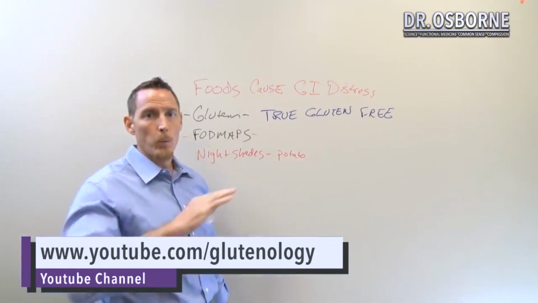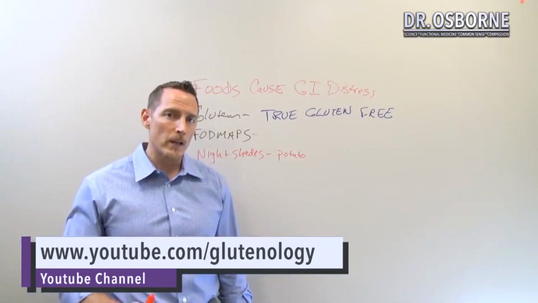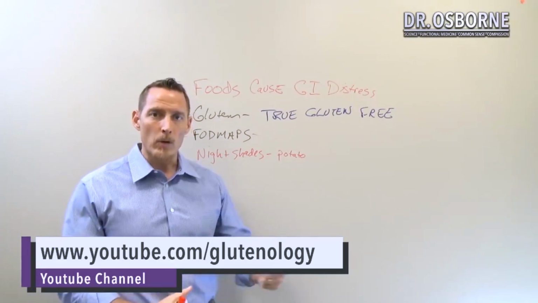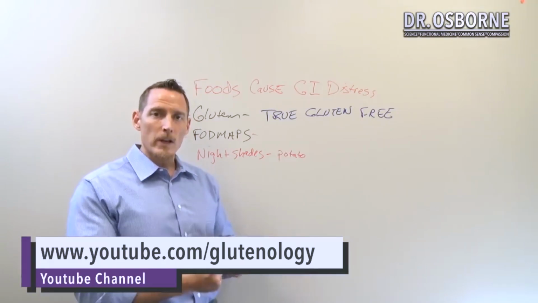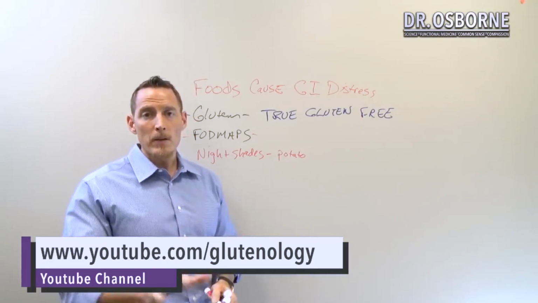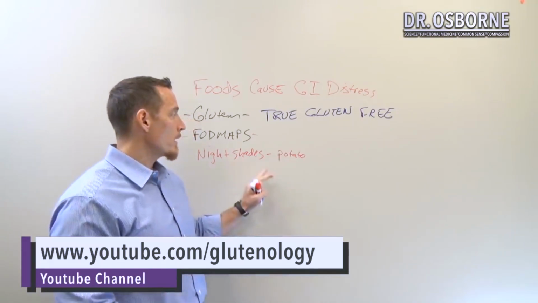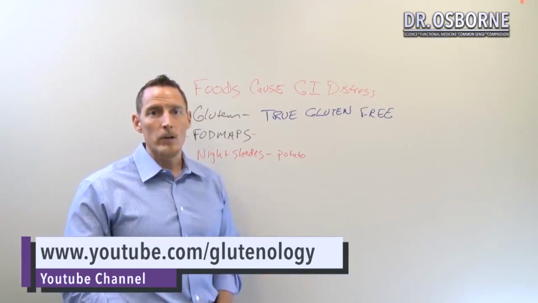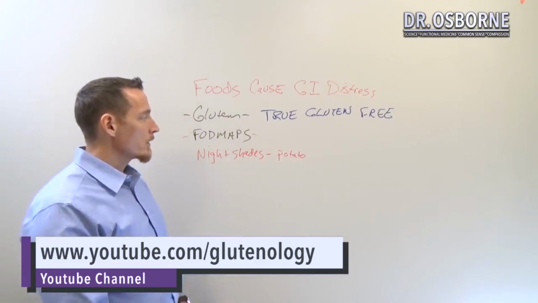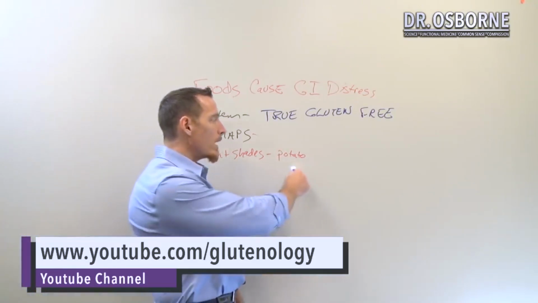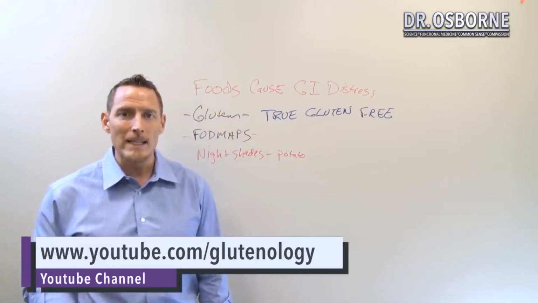I'm referring to the potato, whether it's a white potato or a red potato or a russet potato or a golden potato or a potato with brown skin and white innards. And I'm not talking about sweet potatoes here, but the potato plant itself, the root vegetable. This is where we'll see a lot of problems. There have been some studies that have shown that white potatoes actually cause leaky gut.